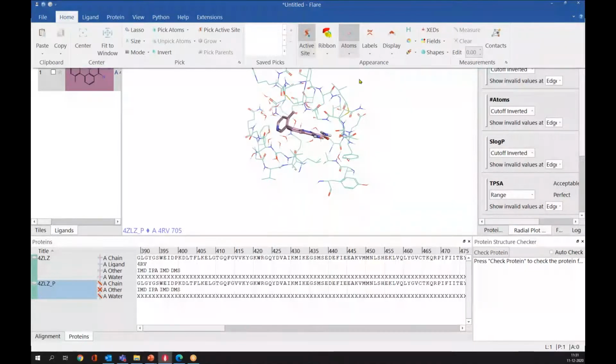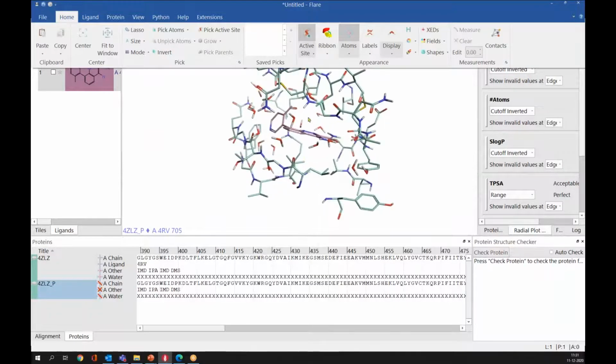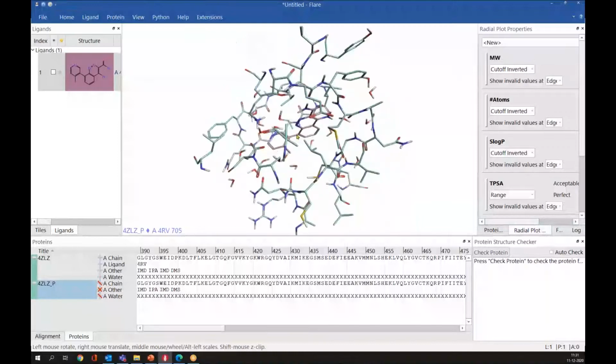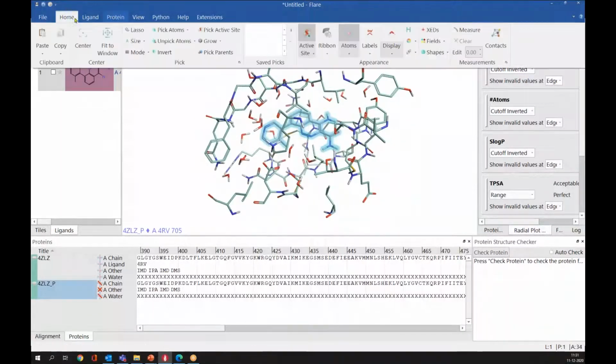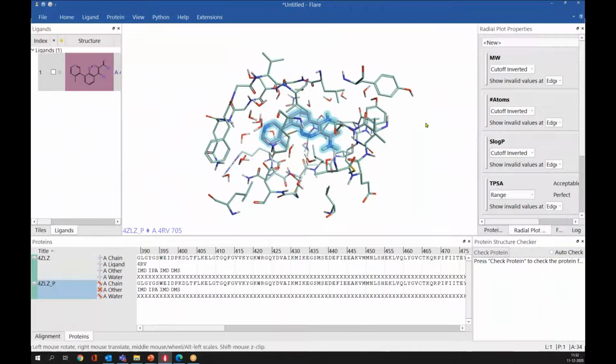So you can change the representation of the 3D window. If you want to change into thin stick, I can simply click thin stick. Since we did not select anything here, the representation of the whole 3D window has been changed. And if you want to change the representation of the selected part, for example, if I select this ligand with the double left click, and if I change the representation, it will change the representation only of the selected part.